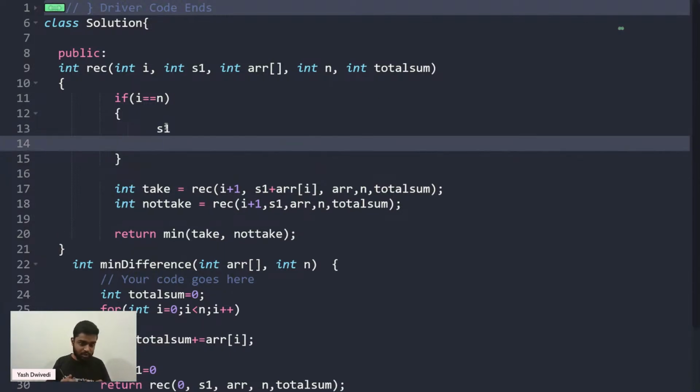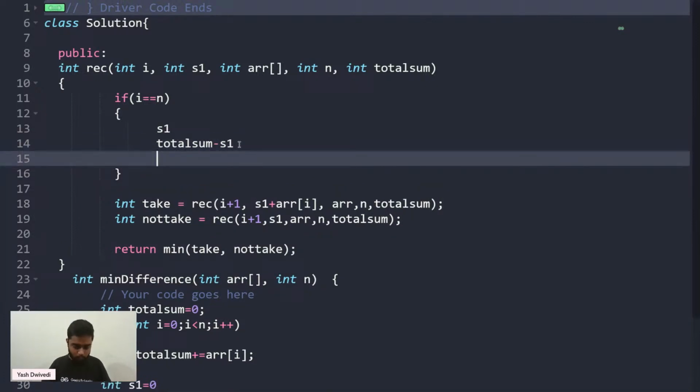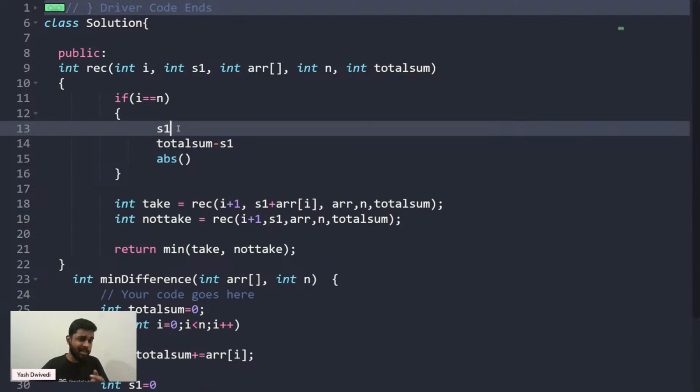What is the sum of the subset 2? That is when the total sum comes into play. It is nothing but total sum minus S1, correct? Now what do you want? You will try to build all possible S1. You can write S1 in the chat as an acknowledgement.